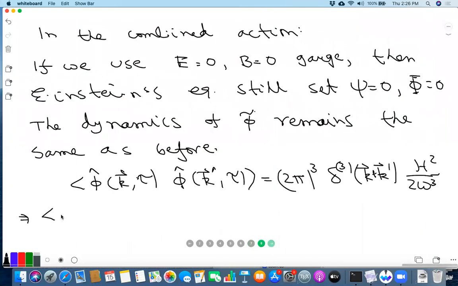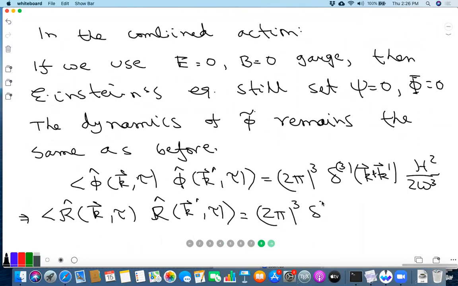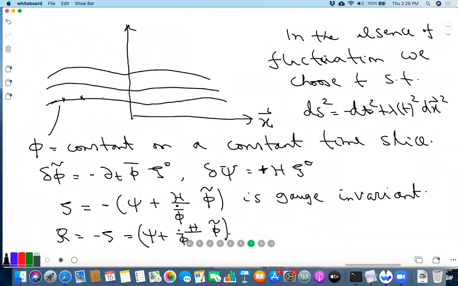So this implies that R hat k tau, R hat k prime tau is given by Q by Q, so you have this H squared over 2 omega cubed, and then you have this additional factor of H squared over phi bar dot squared. That's from this H over phi bar dot. Because there are two factors, they are squared. Cross terms are all 0 in this gauge.